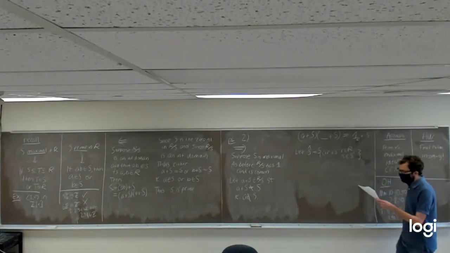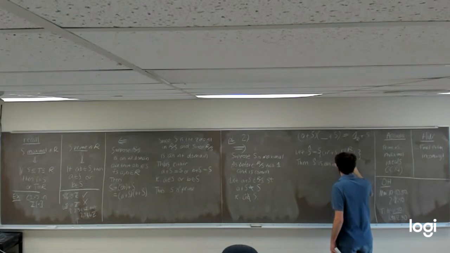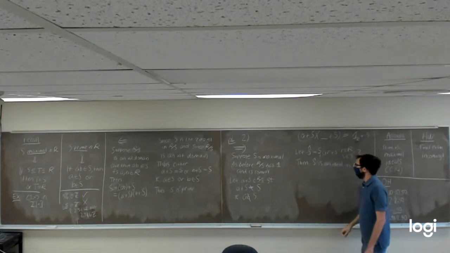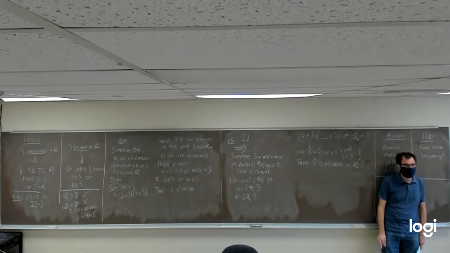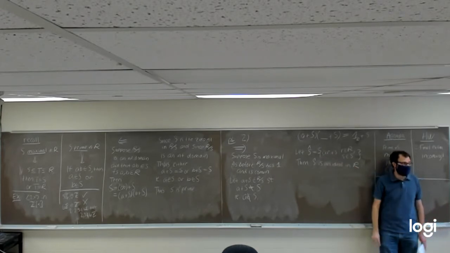So let S hat be this thing. Then I claim S hat is an ideal in R. Why is S hat an ideal in R? How do we know this thing, first of all, forms a subring and that it absorbs multiplication? The reason why we know that